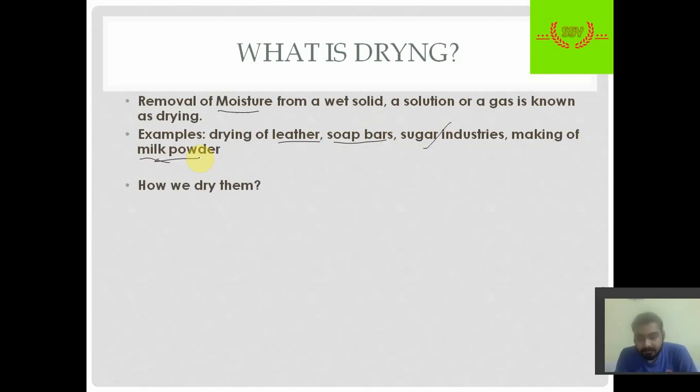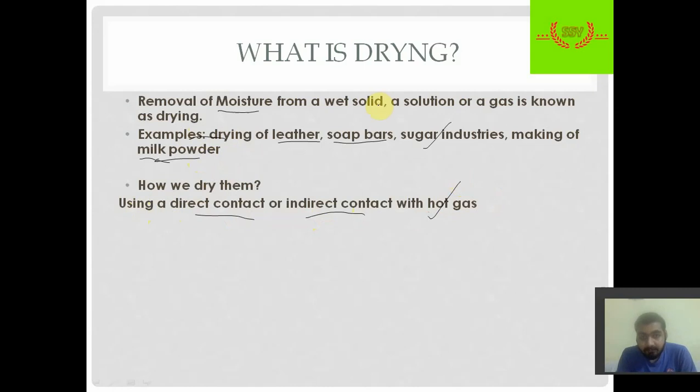So what is the basic principle? How do we dry them? There are two methods, direct contact drying and indirect contact drying. Generally we use a hot gas for drying the wet solid or the solution. Hot gas may be used in direct or indirect contact.